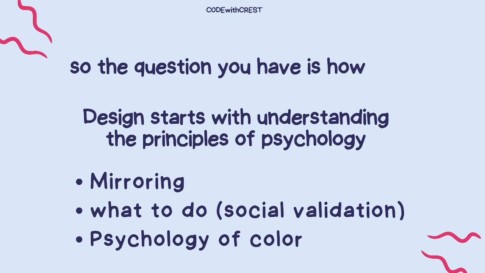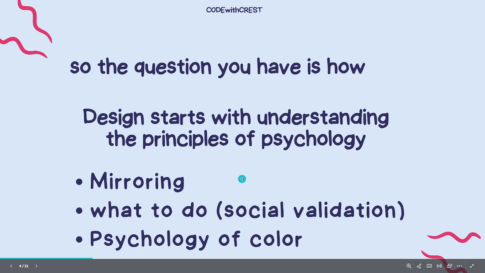The first one is the mirroring principle. The second one is what to do, which is social validation, and the third one is the psychology of color. If you master these three web design principles, then you are good to go as in building and designing good and high quality websites. So that is it. So you must be able to master them. Now let's proceed.